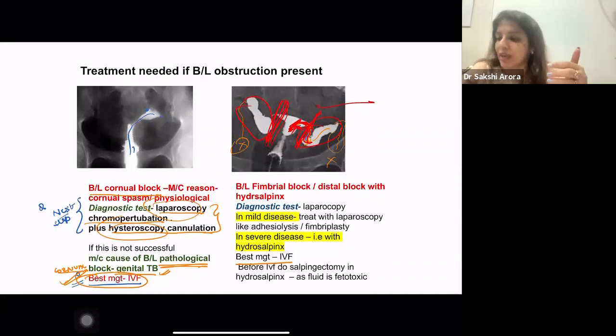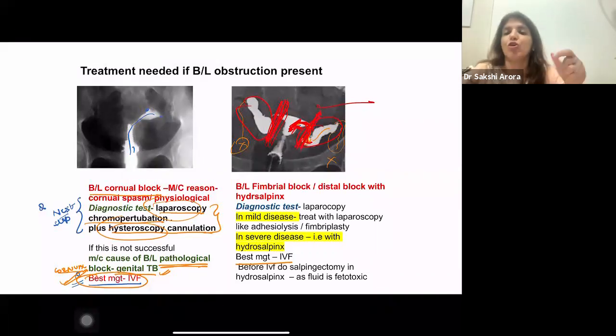But before you do IVF, you should cut these tubes because the fluid present in a hydrosalpinx is toxic, right? In endometriosis, we did yesterday, Mithila, the investigation of choice is laparoscopy. Gold standard is histopathological examination.